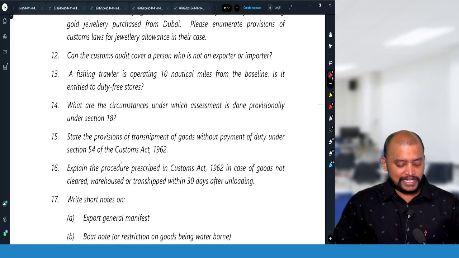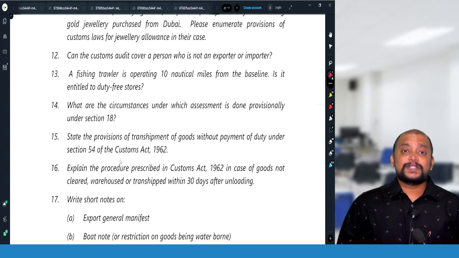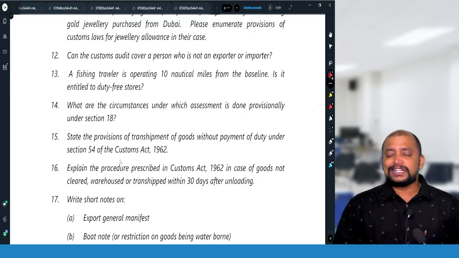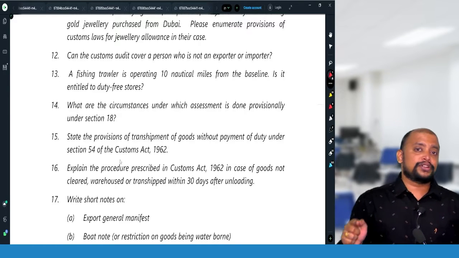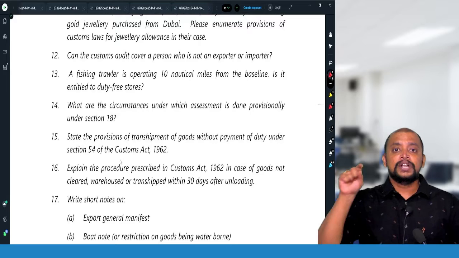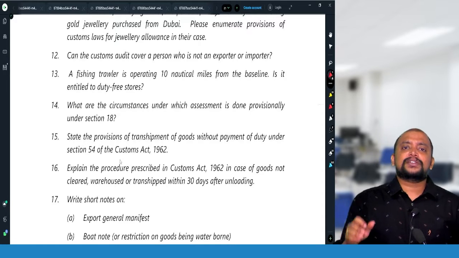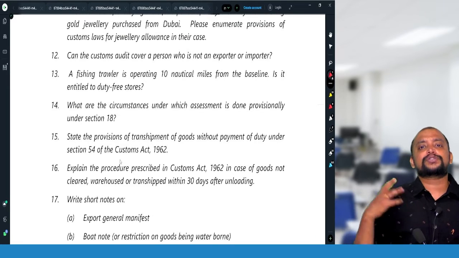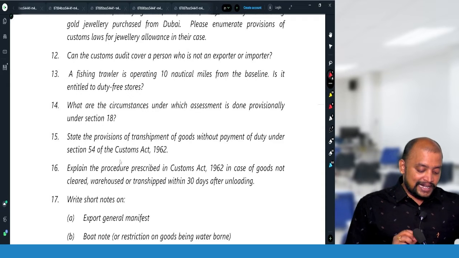Can the customs audit cover a person who is not an importer or exporter? Yes. As per section 99A, the auditee is not only an importer or exporter but also a custodian of the goods, a licensee of a warehouse, or any person who is dealing with the imported or exported goods, selling, buying or storing the goods. This includes a customs broker, who is covered under the audit.